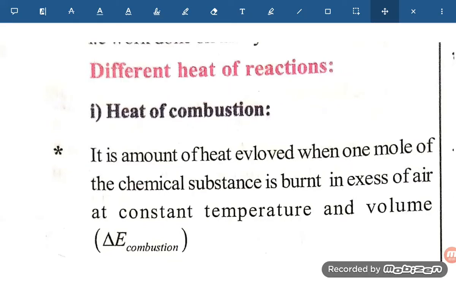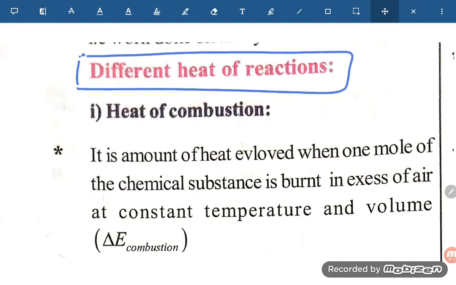Hello students, now let us see the next topic from thermodynamics. This is also from the Narayana NEET book. We are going to study the different types of heat of reaction in these video lectures. The first one is the heat of combustion.